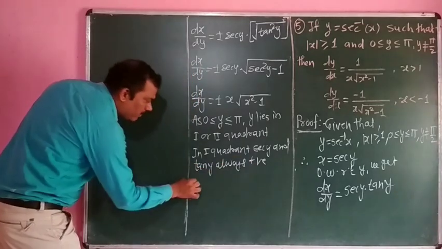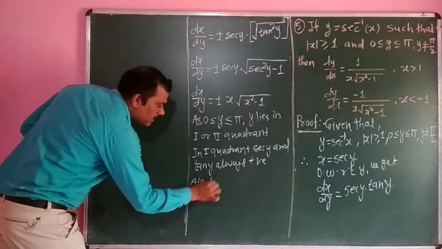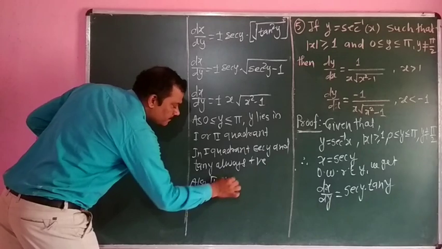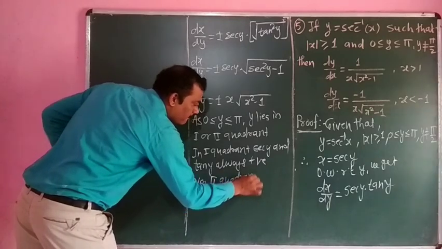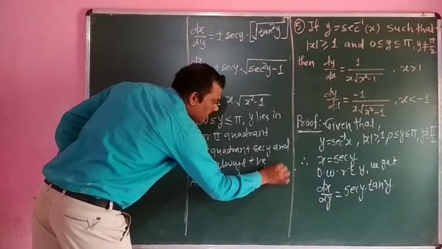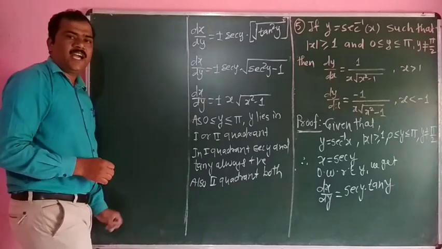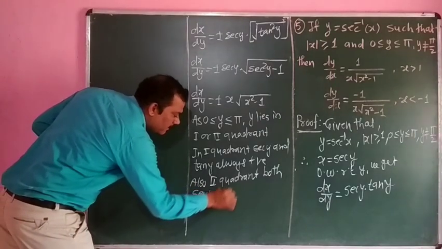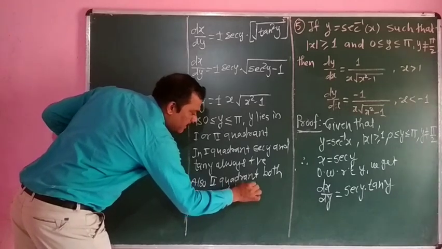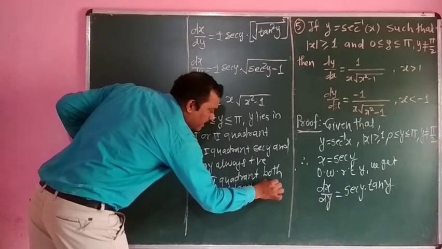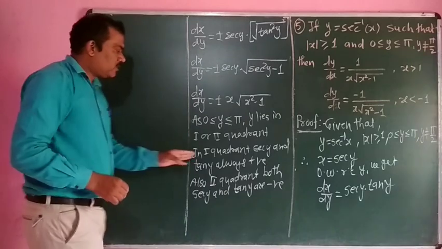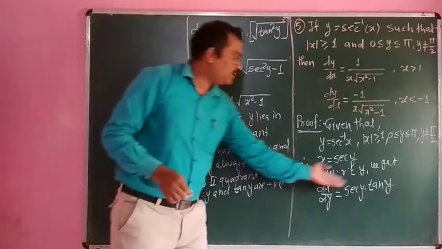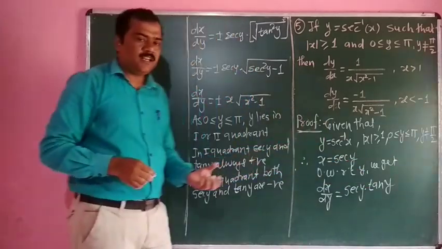Okay. Also, in the second quadrant, both sec y and tan y are negative. In the first quadrant both are positive, therefore plus into plus, the product is always plus.